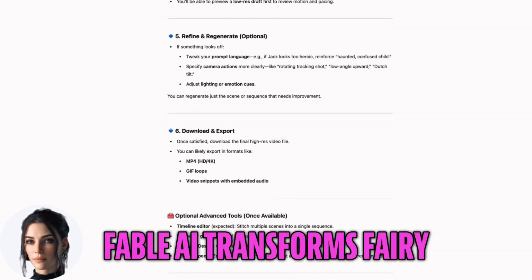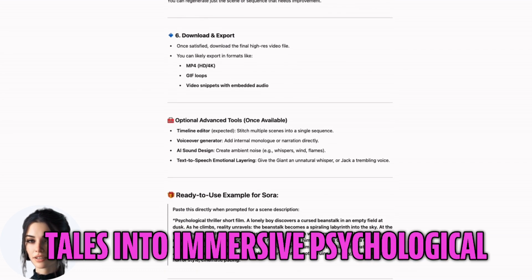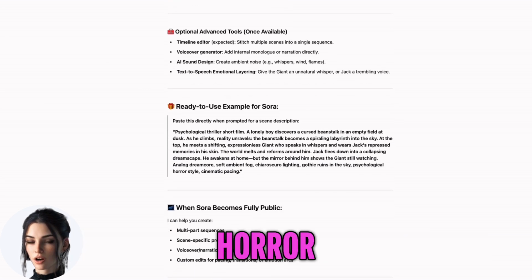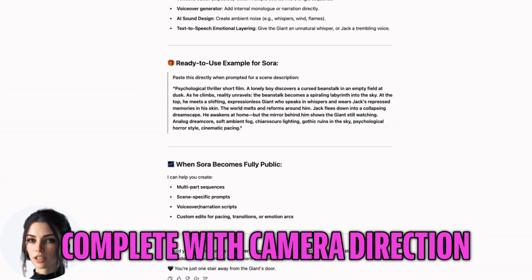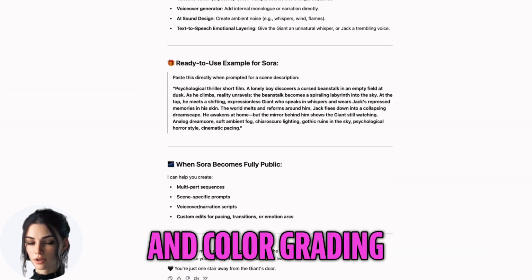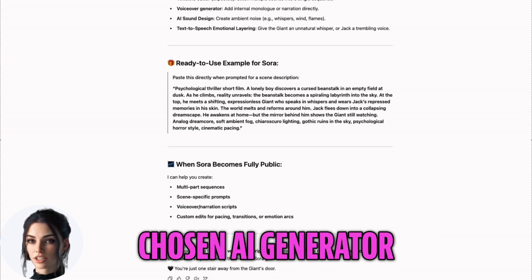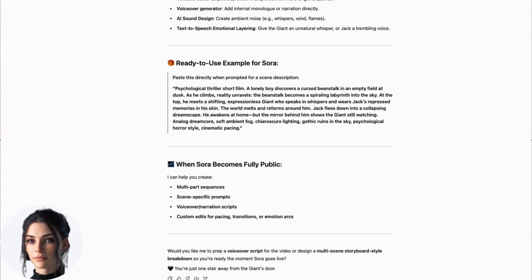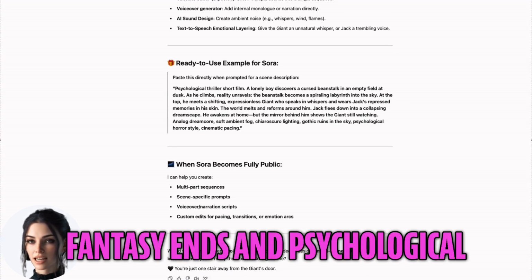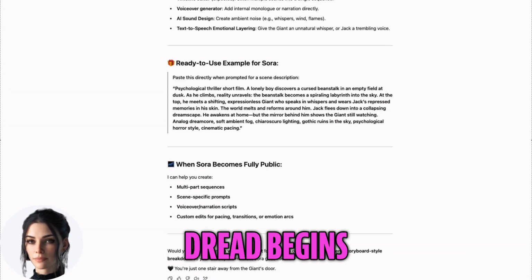This is how DarkFable AI transforms fairy tales into immersive psychological horror, complete with camera direction, texture cues, and color grading, all tailored to your chosen AI generator. This is where childhood fantasy ends and psychological dread begins.